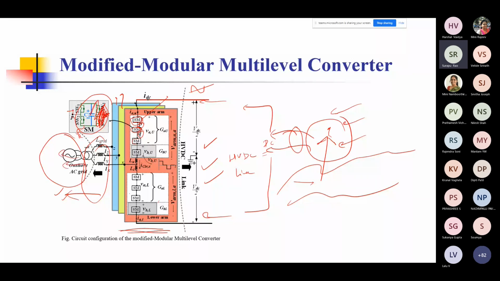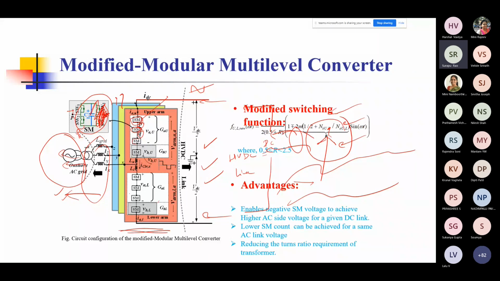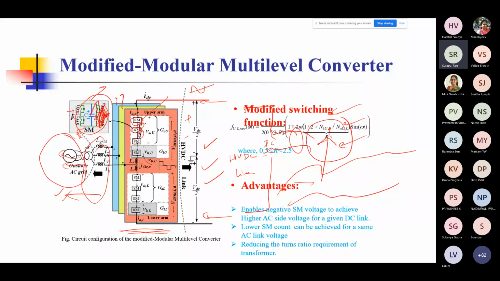So these are some of the advantages. The advantage of this system that we proposed is what you see in the shaded portion here and here: this particular submodule can be only full bridge, so the capacitor can support both positive and negative voltage, while these SMs could be half bridge, so they can support only positive, each of them.